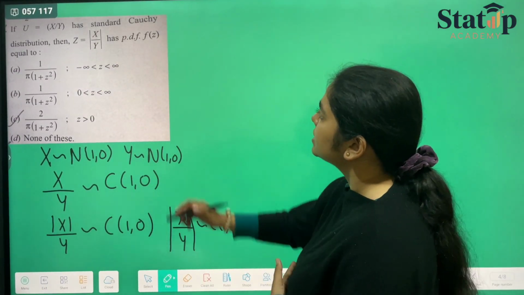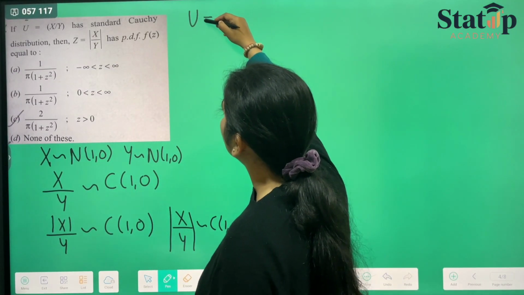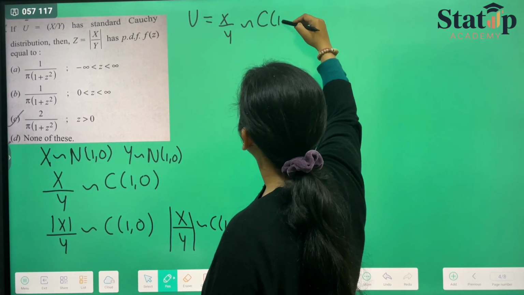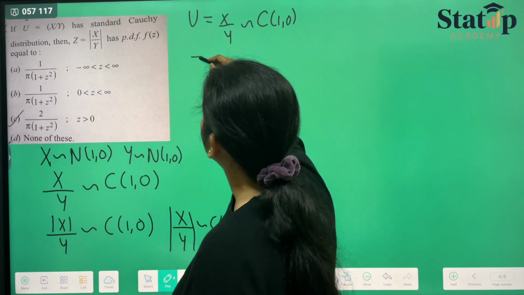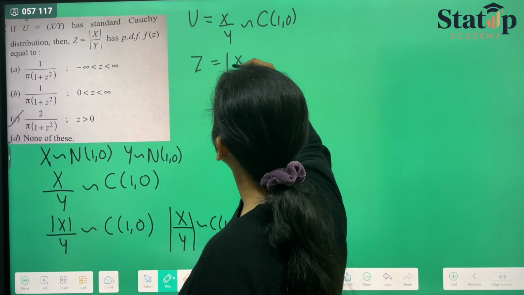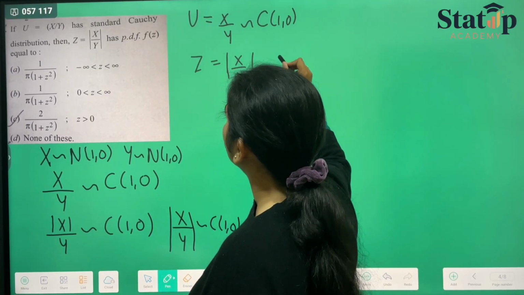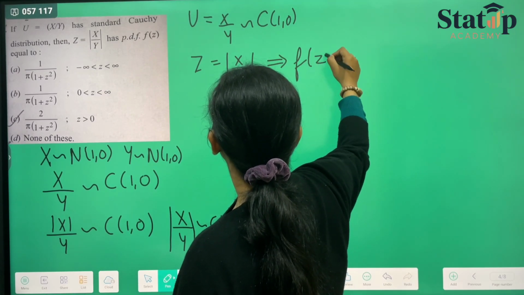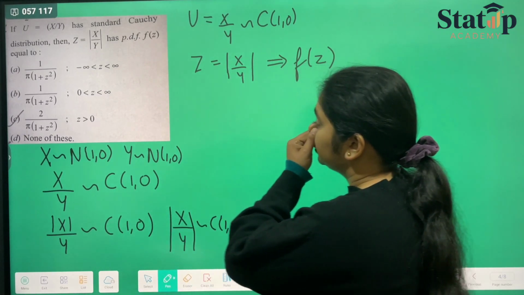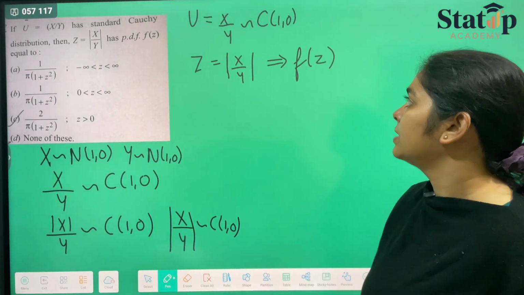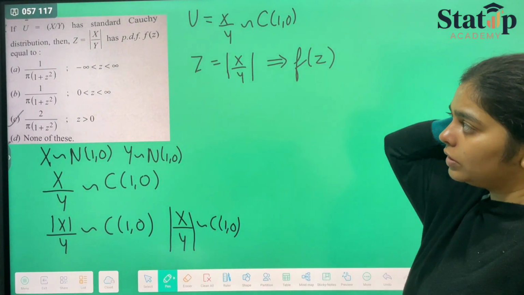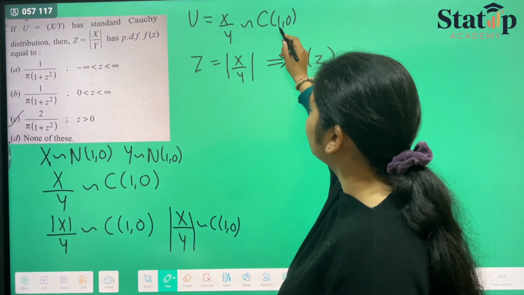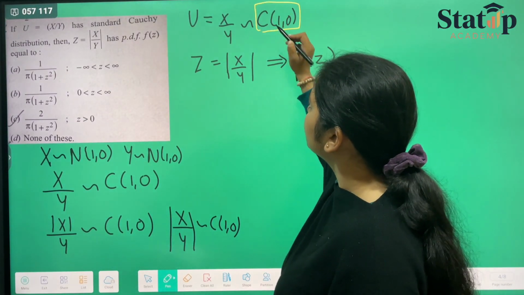So they have given us that u is equal to x upon y has Cauchy distribution, and z is equal to modulus x upon y has the PDF f z equal to. So we have to find the PDF of this z. Now we know that since u follows Cauchy distribution, so x upon y will be standard Cauchy distribution.